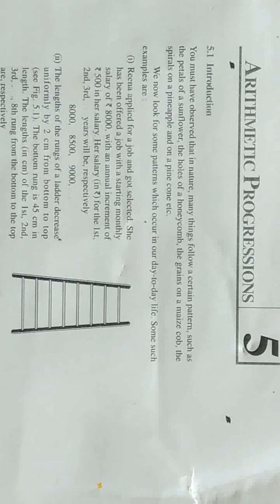This is one of the examples. 8,000, 8,500, 9,000 shows some pattern, that is, the numbers are increasing by 500. This shows some pattern.